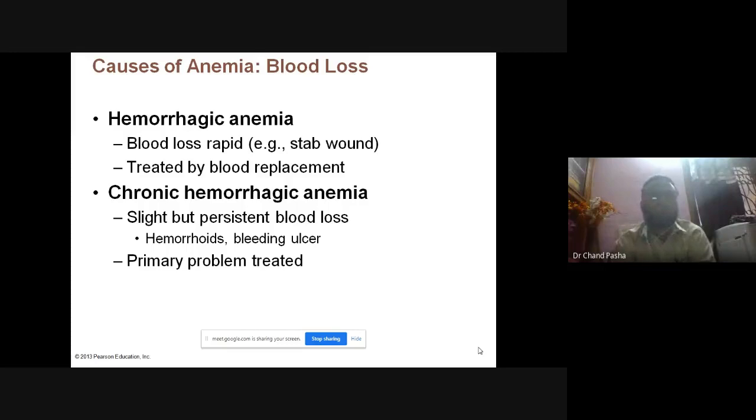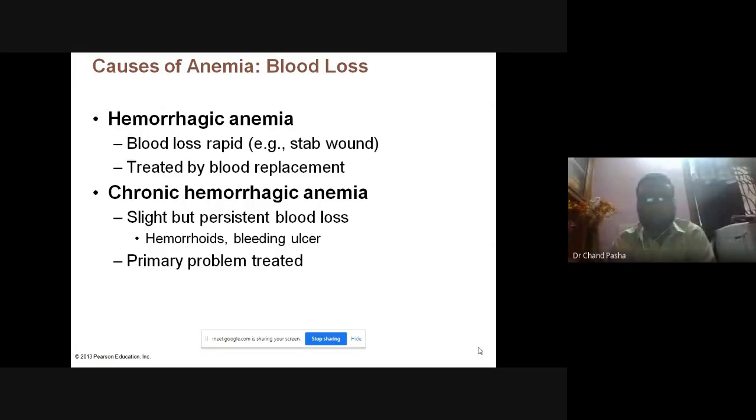This is hemorrhagic anemia, as the word indicates, and this will be treated with replacement of blood. You are supposed to transfuse the blood to the patient. And chronic hemorrhagic anemia is slight but persistent blood loss.